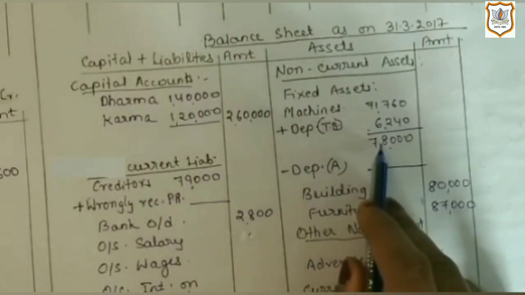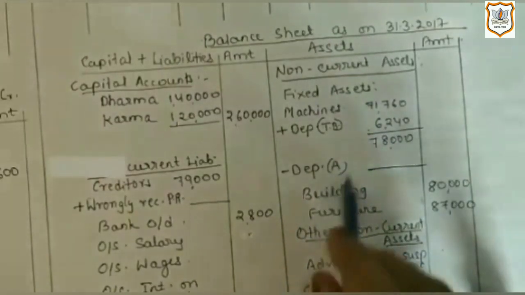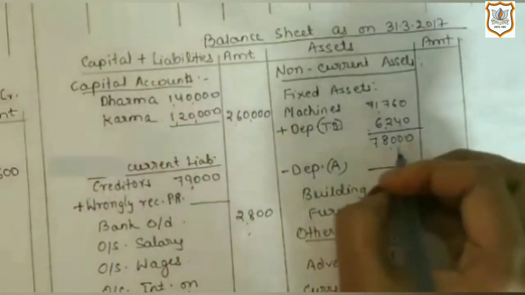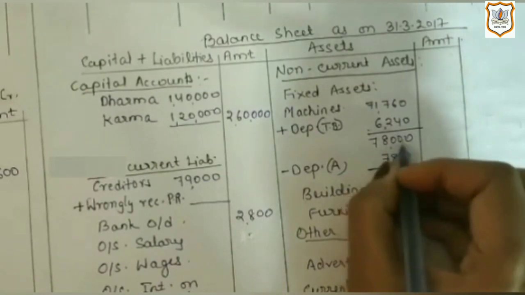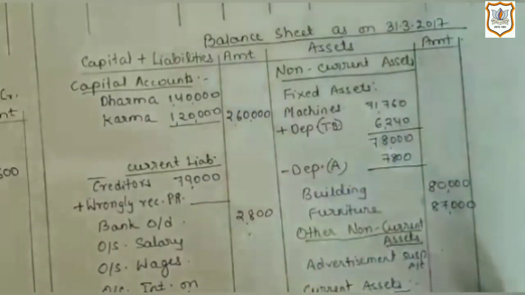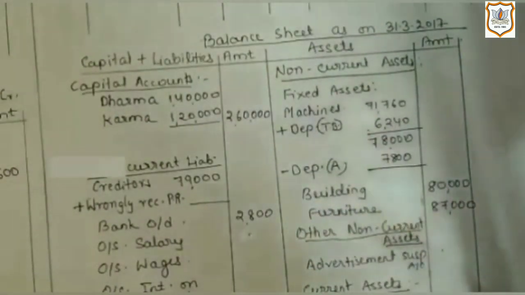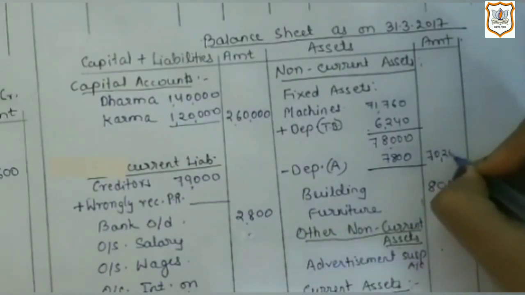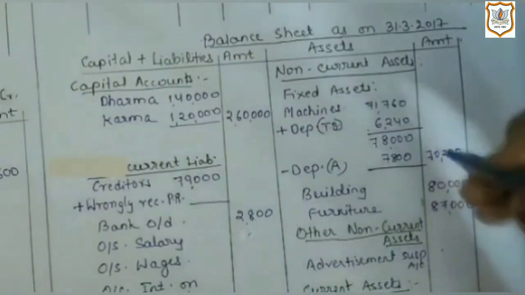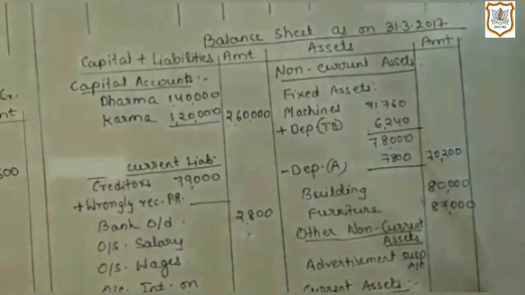Then on this 78,000, we will calculate 10% new depreciation, which brings us 7,800, that is 10% of 78,000. By subtracting 7,800 from 78,000, we will get 70,200, the value of machine after provision of new depreciation.